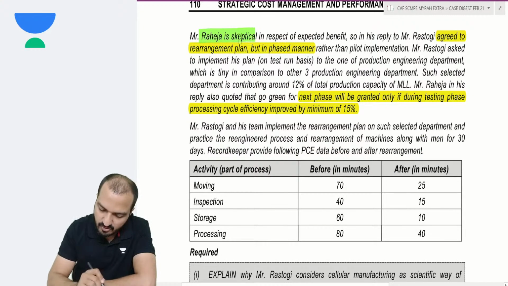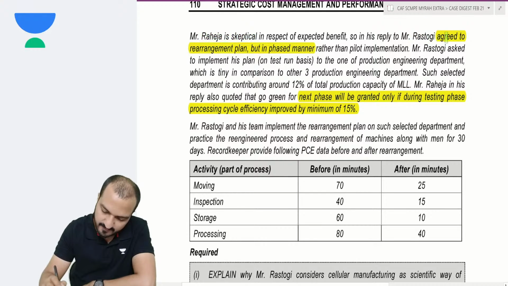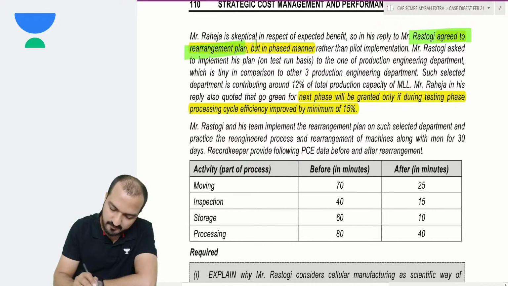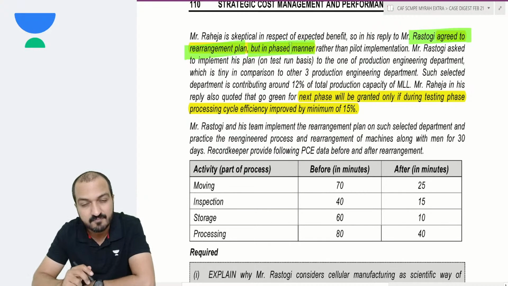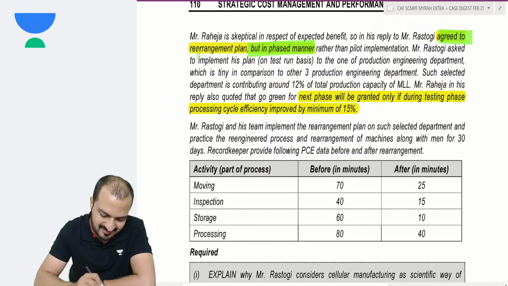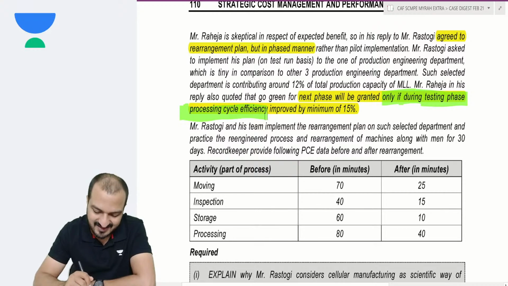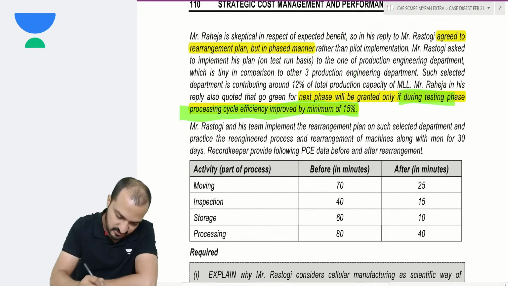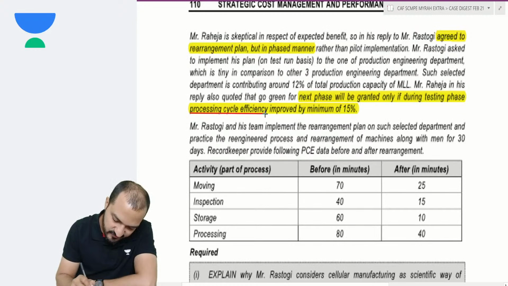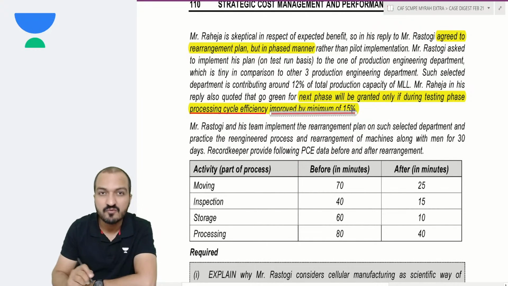But Raheja is skeptical about this benefit of cellular manufacturing. Raheja agreed to the rearrangement plan, but in a phased manner. Right now, they are planning to do this in only one particular department. The next phase will be granted only if, during the testing phase, the MCE improved by minimum 15%. This is your target. Your process cycle efficiency should improve by minimum 15%.